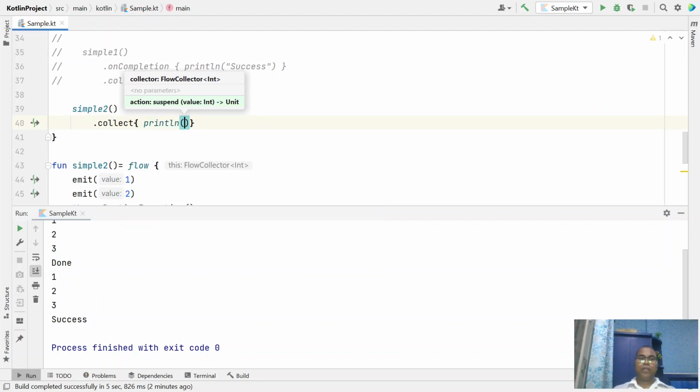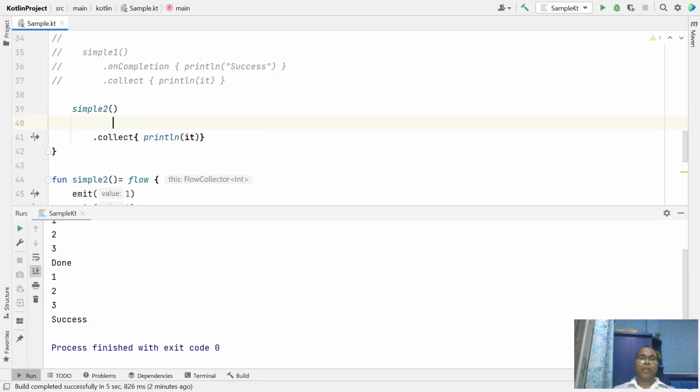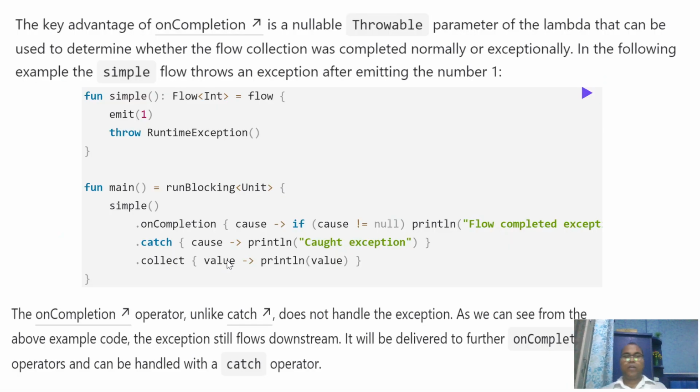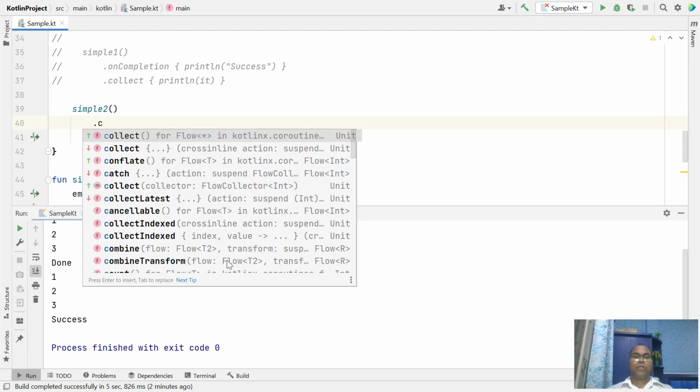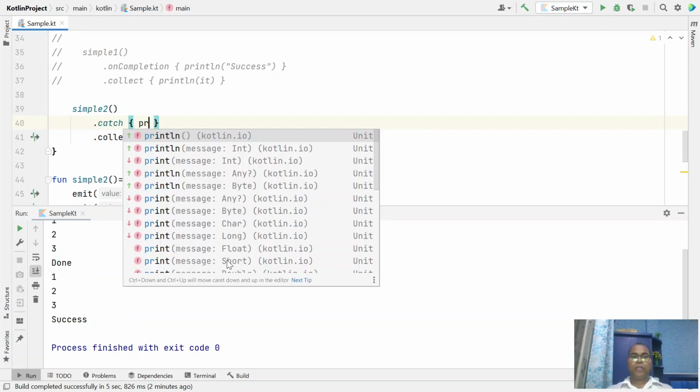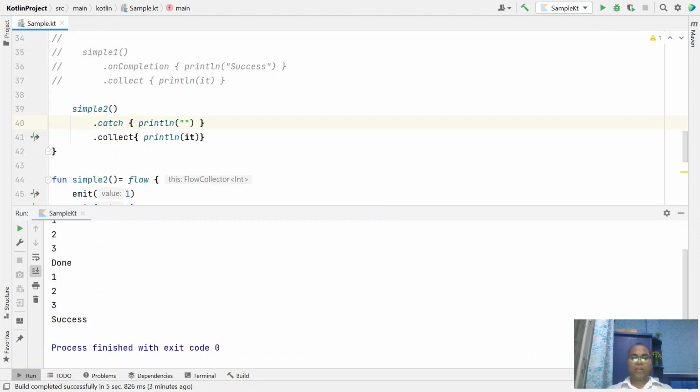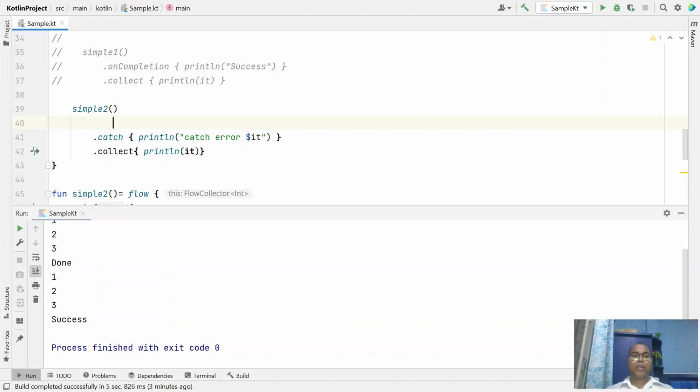print the value, and if we want to catch it, then dot catch, and here whatever object we get, it. And here in onCompletion, whatever cause or object we get, we have options.